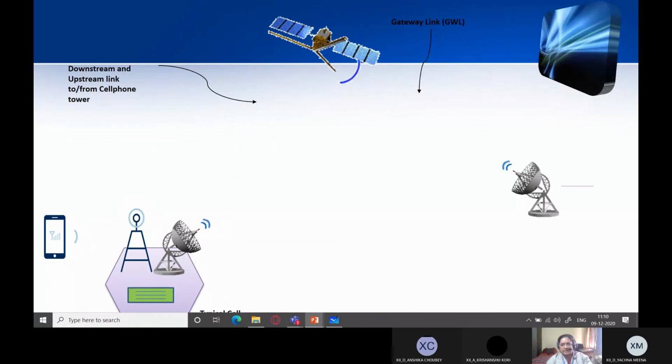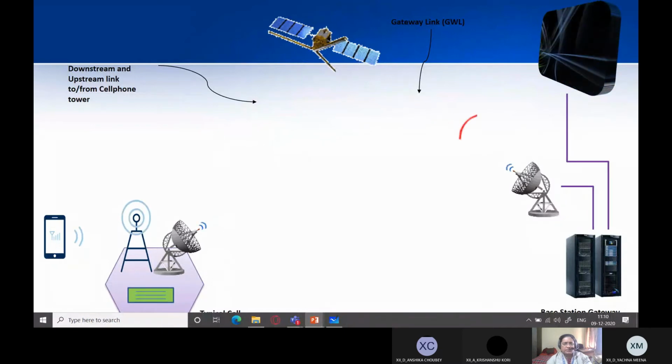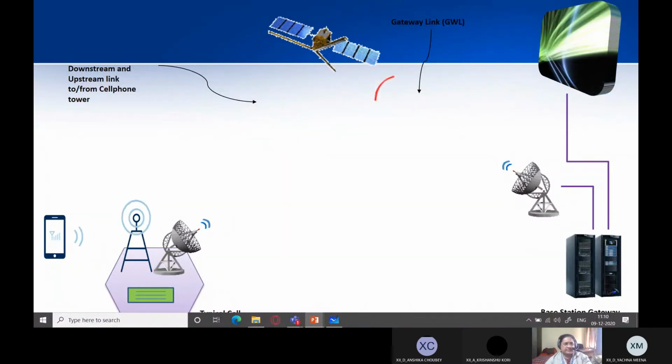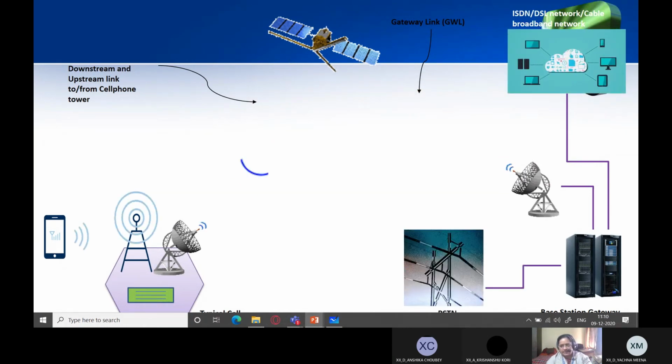We already know that. Now what we need to do is connect your cell phone network with the existing telephone and the DSL network, right? So how that is done, you can see it over here, that at one end, there is another ground station which is actually connected to this satellite via the gateway link. Why gateway? Because now this is going to act as a gateway into a different type of network, that is your actual DSL, the broadband network, the telephone network, and so on.